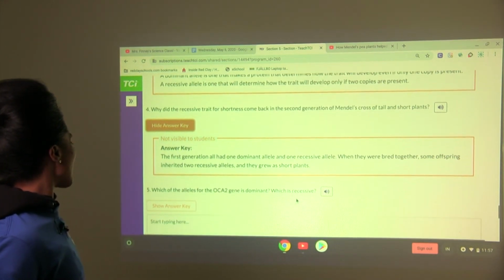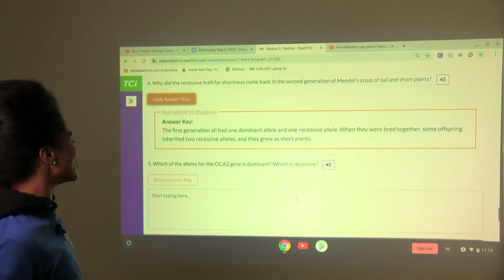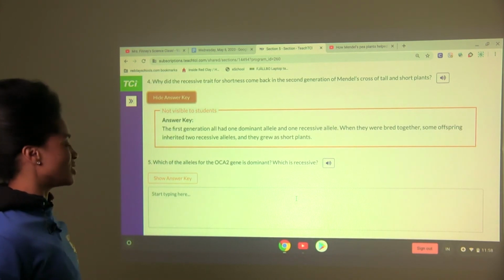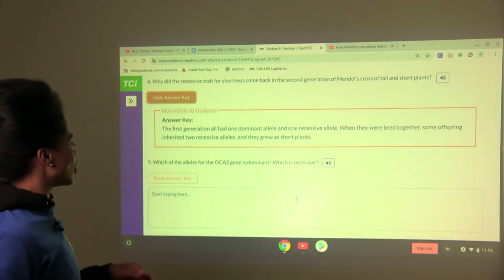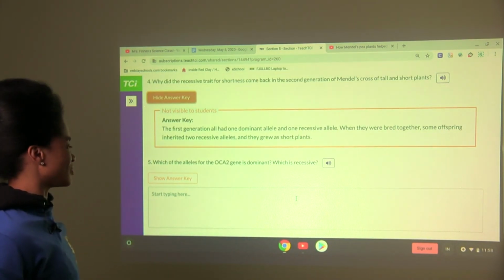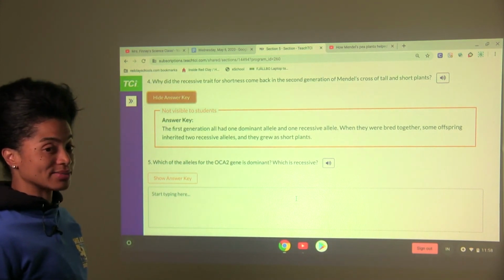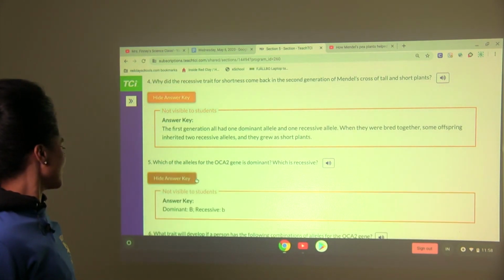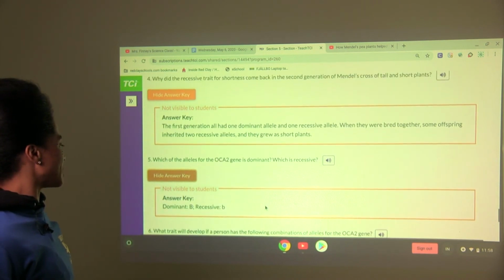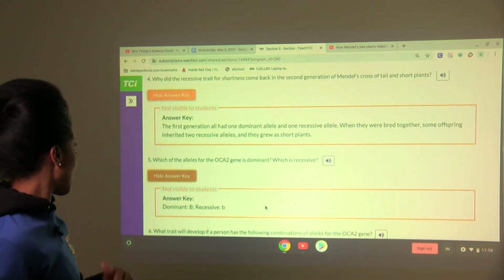All right, number 5. Which of the alleles for the OCA2 gene is dominant and which is recessive? Think back. Dominant was capital B, recessive was lowercase b.